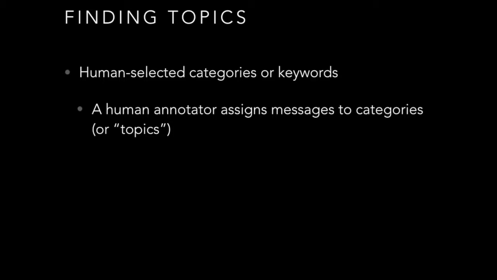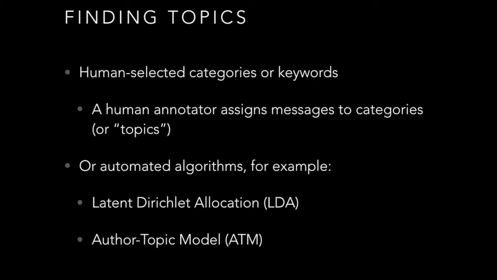So for books, you may have the science fiction books over here and the fantasy books over here. Same thing with movies. You could do the same thing with tweets. Here are tweets about politics, here are tweets about sports, here are tweets about celebrities. And you have some humans sit there and try and make these categories or do this category assignment. There are also automated ways for this. Two popular ones are called latent Dirichlet allocation, or LDA, and author topic models, or ATM. So we'll use both of those here in this module.